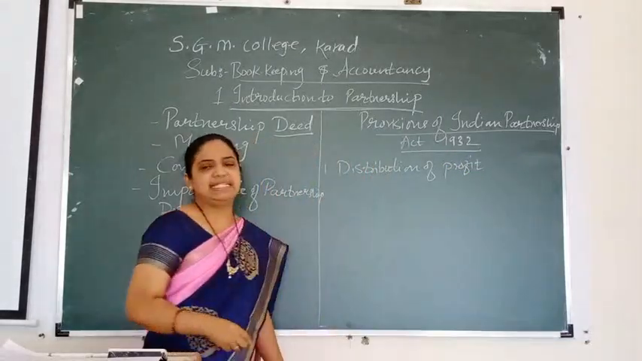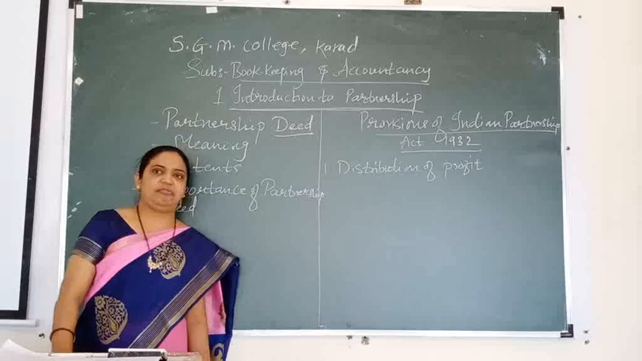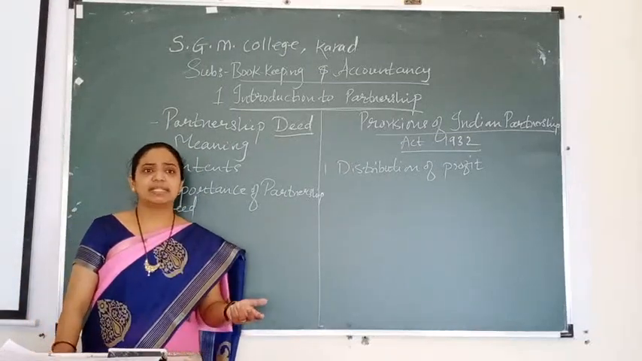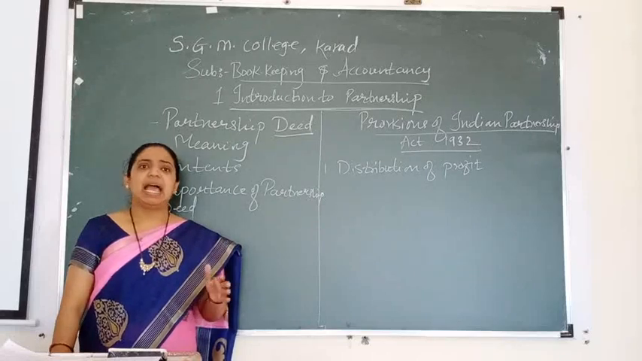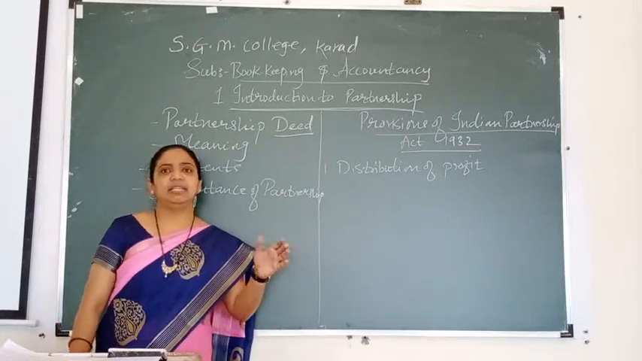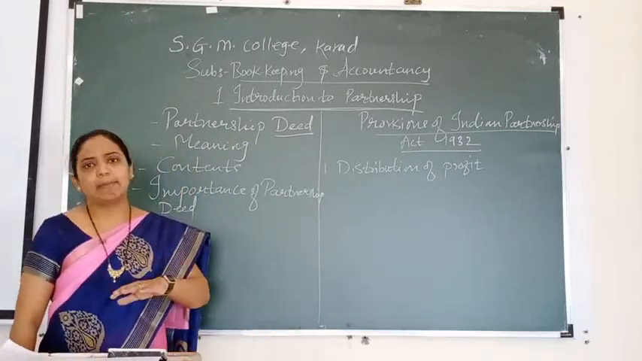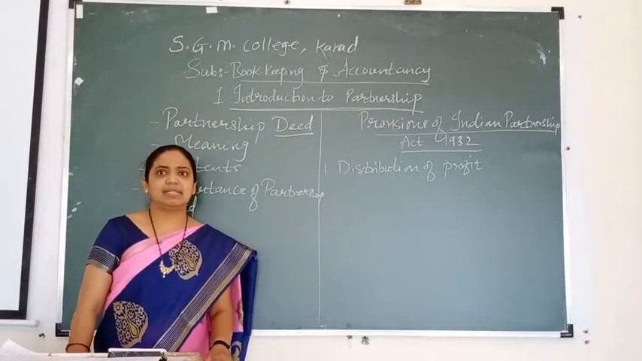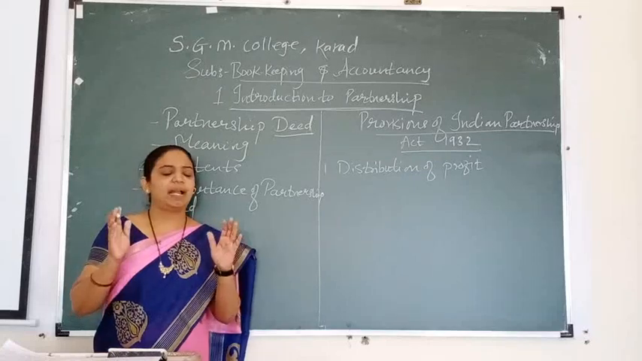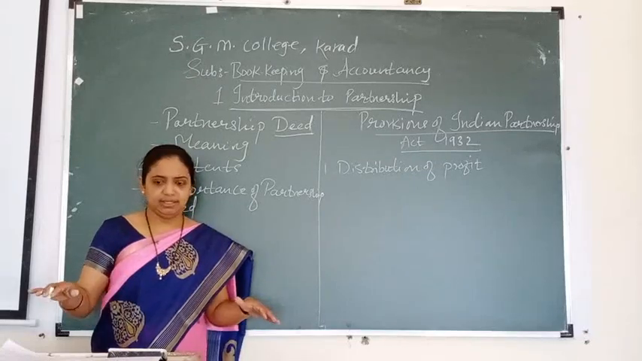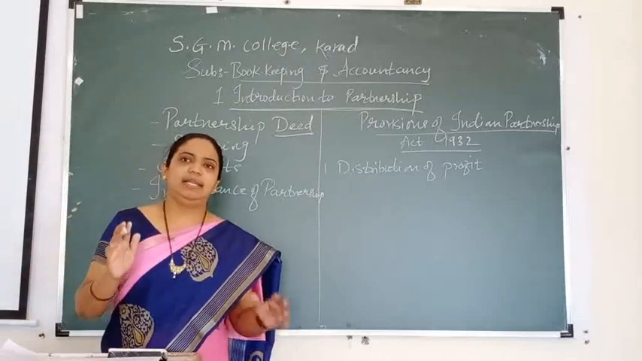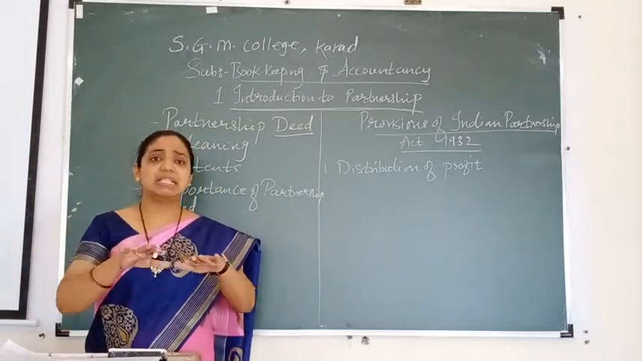The first point which we will see now is the distribution of profit. When the deed is there, according to the deed you see the capital and the ratio. But when the deed is not there, the partners have to share equally. If the deed is silent, it is always said to be shared equally only.